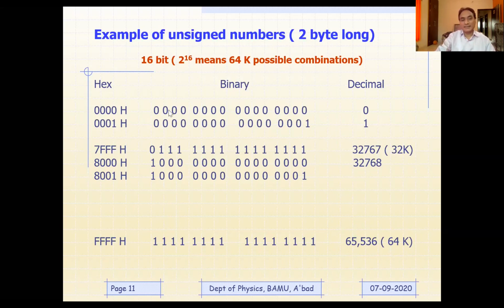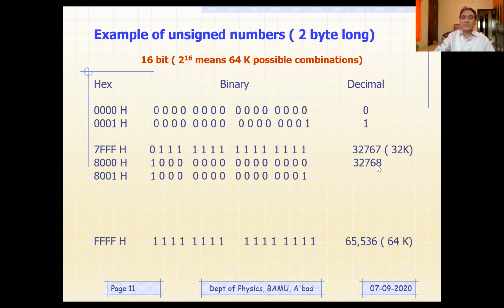Like 0000, the first hex address. The equivalent binary would be all zeros, a total of 16 bits, and this is equal to decimal 0, then 1, like that. 7FFF is going to be 32,767 or plus 32k, and we're talking about an unsigned number, right?